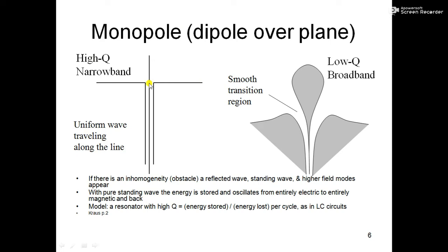So in monopole antennas what happens? As you can see here, this is the transmission line and this is the ground plane, right? This is lambda by 4, not lambda by 2, and this helps us to reduce the size of the antenna significantly, because earlier it was lambda by 2 and now it is lambda by 4. So the size has become half. This is the primary advantage of using a monopole, and the monopole usually works at a very narrow band or high Q. As you know, the Q quality factor is inversely proportional to bandwidth, just like any band pass filter.